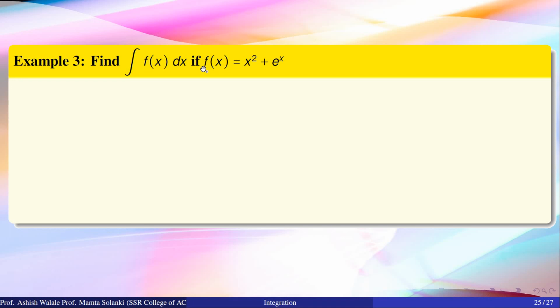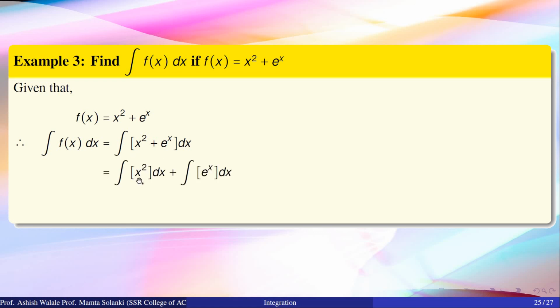Okay, consider another example. f of x is equal to x square plus e raised to x. Integration of this function is equal to integration x square dx plus integration e raised to x dx. Again, the integration of first term is x cube upon 3. Integration of e raised to x is e raised to x plus constant of integration.